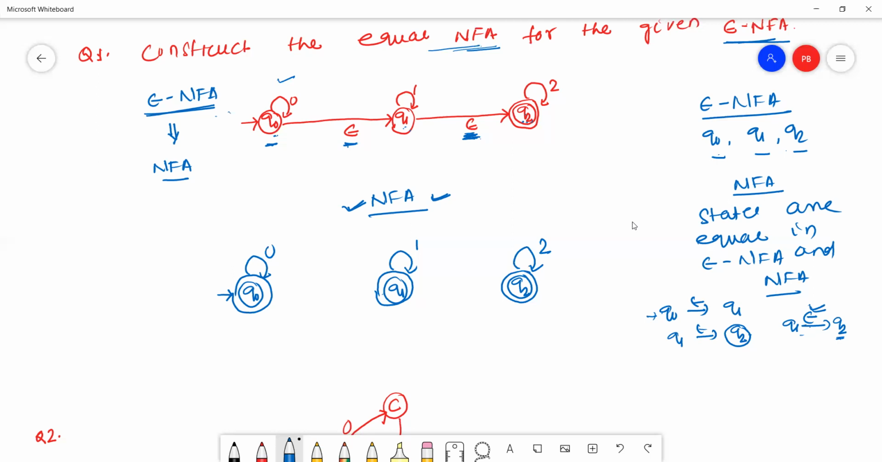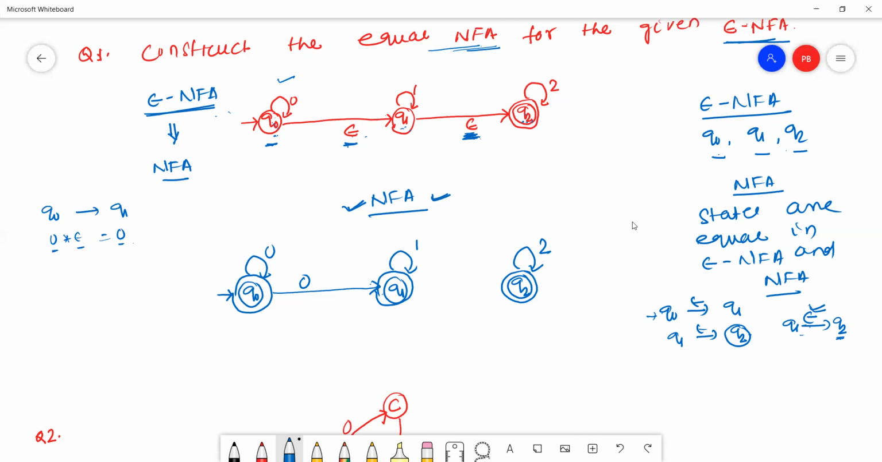Then in the next step, check whether any other transitions exist. Say from Q0 to Q1, we have to check. Here Q0 reads 0 and goes to Q0, and Q0 reads epsilon and goes to Q1. Means 0 into epsilon equals 0. So 0 is a transition from Q0 to Q1.